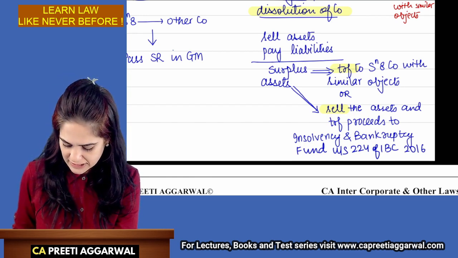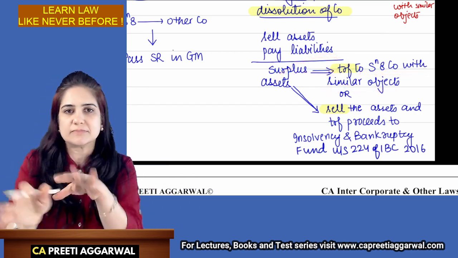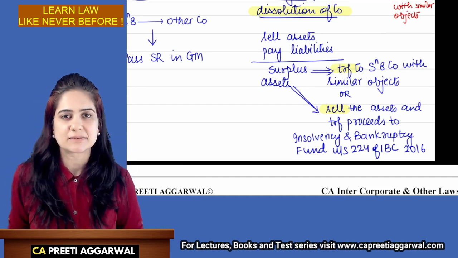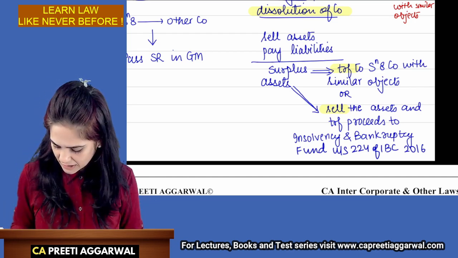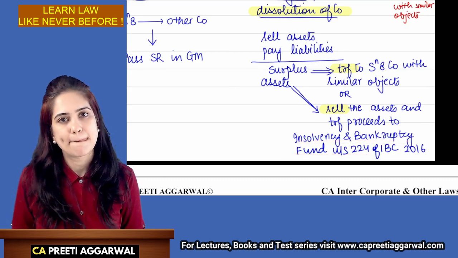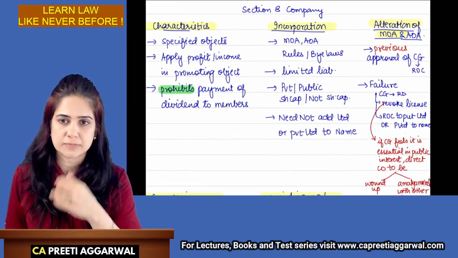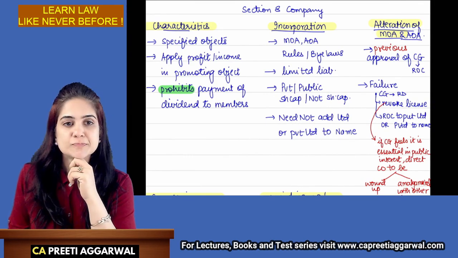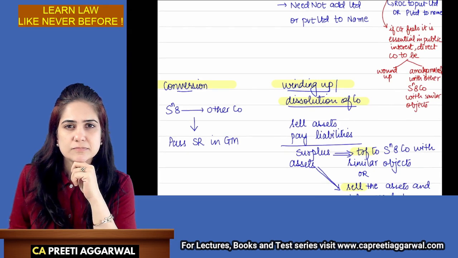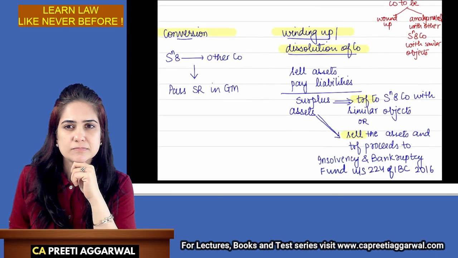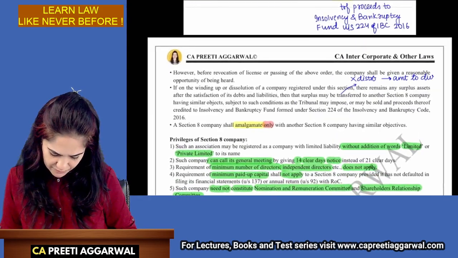Okay. So surplus assets will either be transferred to another Section 8 company. I can give them, take my machinery, take these assets. I can transfer the asset, or I can sell the assets and pay the money in this fund. Got it? So copy this. Done? Okay. We have covered everything from the note.